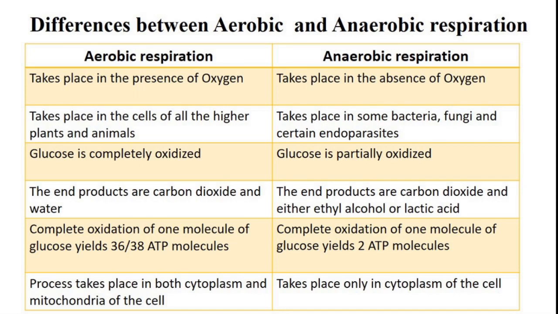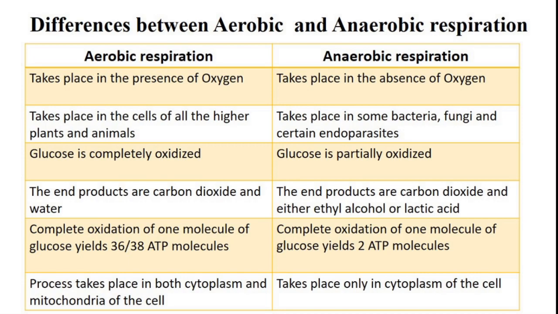During aerobic respiration, glucose is completely oxidized, but during anaerobic respiration, glucose is partially oxidized. In aerobic respiration, the end products are carbon dioxide and water. But in anaerobic respiration, the end products are carbon dioxide and either ethyl alcohol or lactic acid.